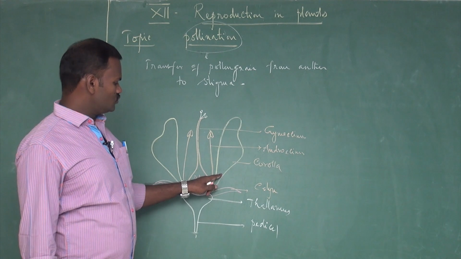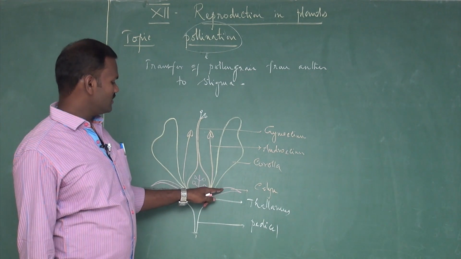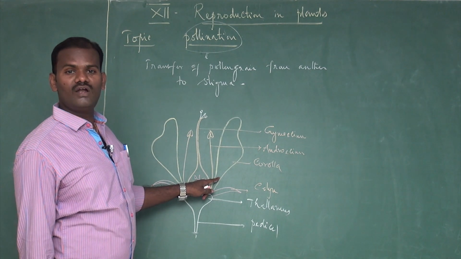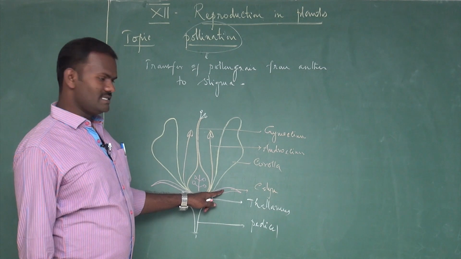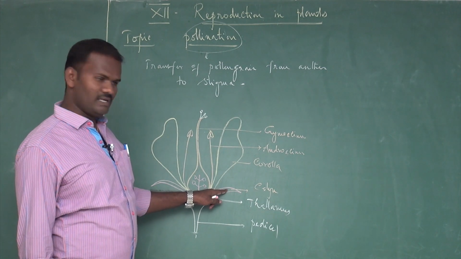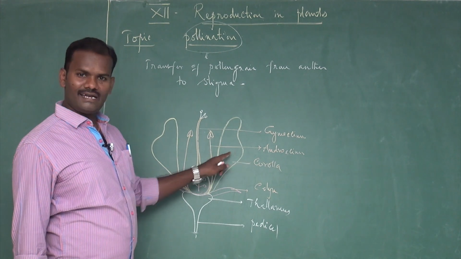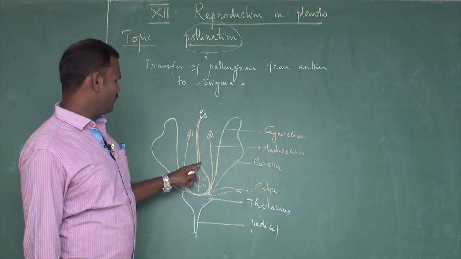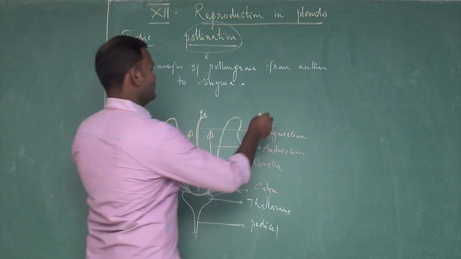See, the first two whorls are called non-essential whorls. They are also called accessory whorls because they do not involve in reproduction. The first whorl is called calyx. A single unit of calyx is called sepal. The second whorl is called corolla. A single unit of corolla is called petal. The third whorl is androecium, the fourth whorl is gynoecium. Androecium is made up of stamens. It is a stamen.